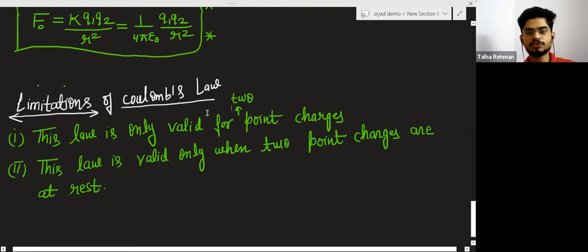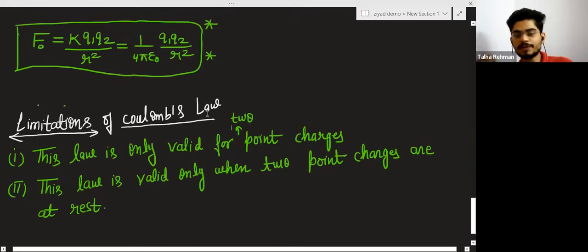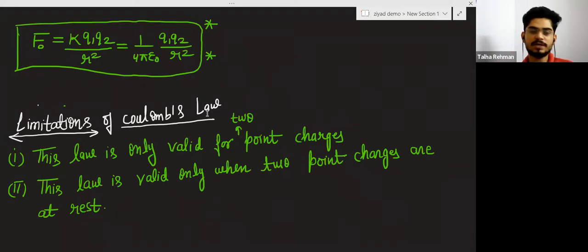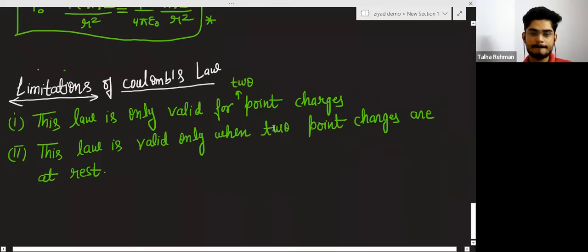These are the limitations of Coulomb's law. We cannot apply Coulomb's law if charges are in motion, if both of the charges are in motion.